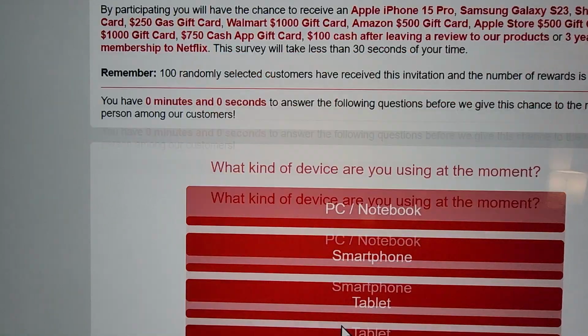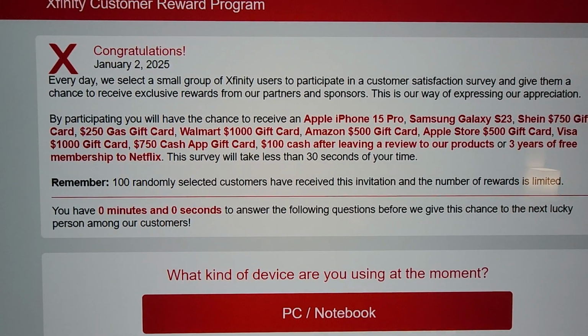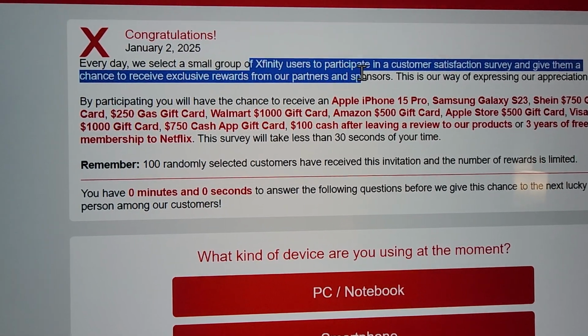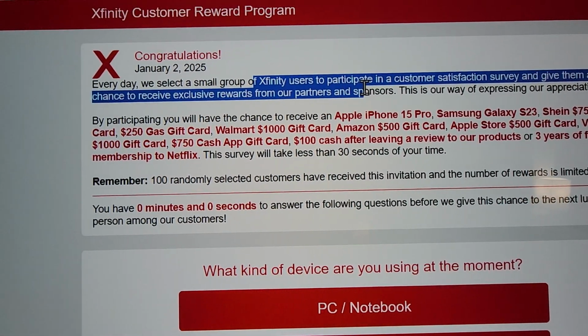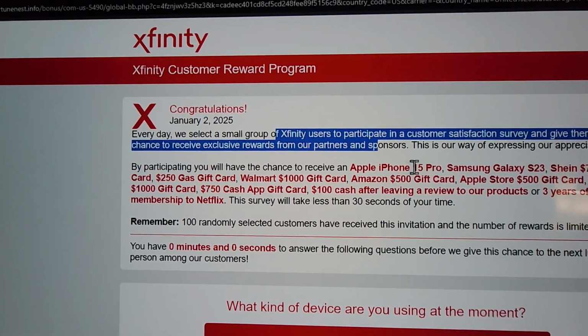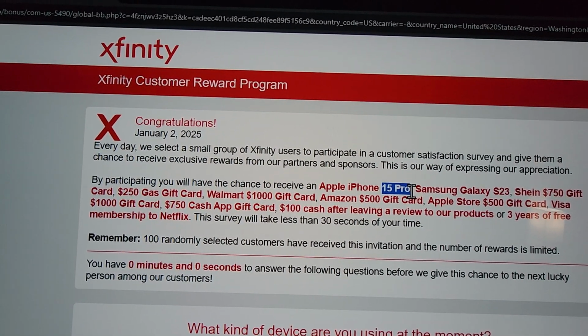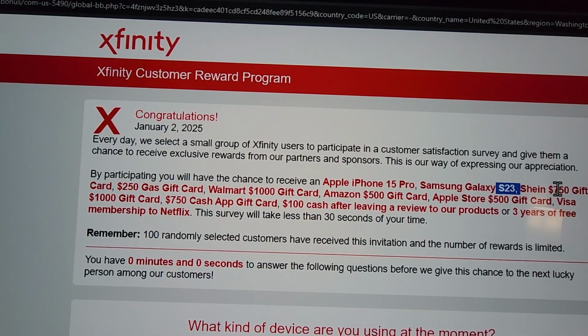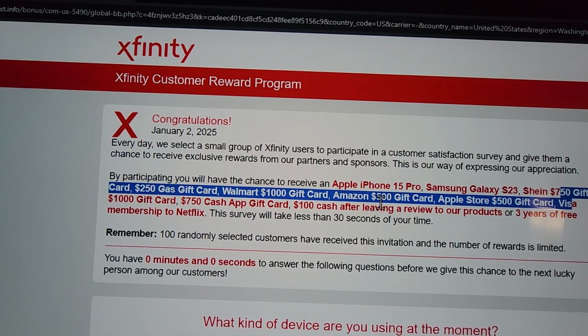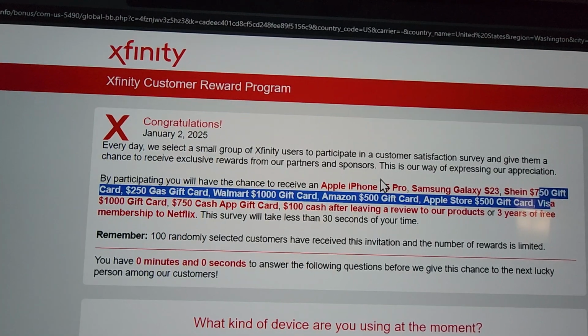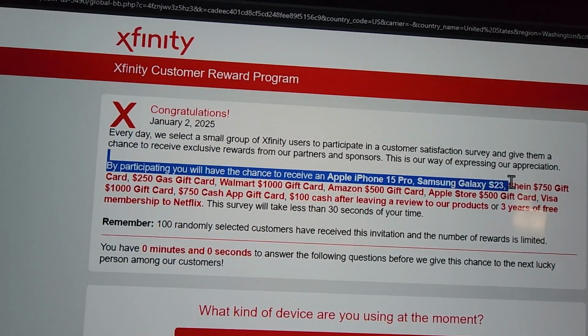And look at these. So let's take a look at what it's saying. Every day we select a small group of Xfinity users to participate in a customer satisfaction survey. Yada yada yada, bang bang boom, and you're supposedly gonna win an iPhone 15, S23, a gift card. All this stuff is a year old. So if they really wanna woo somebody, then why would you woo somebody with old stuff from a year ago?